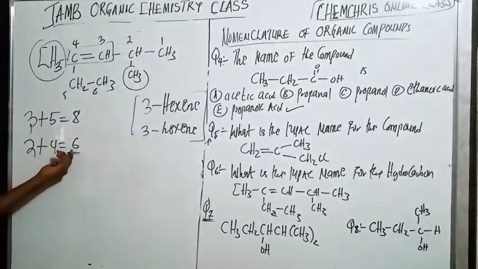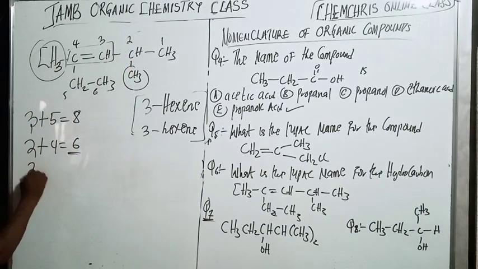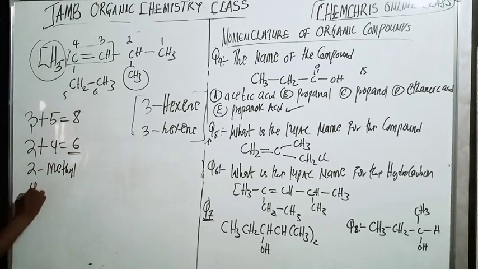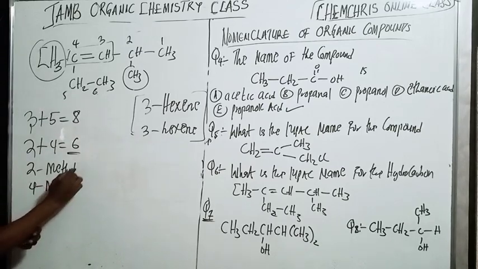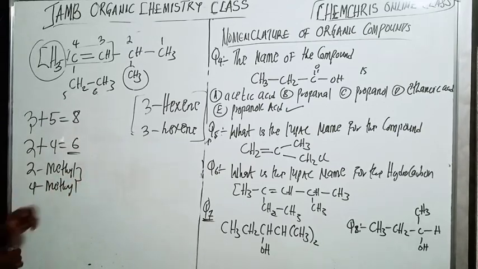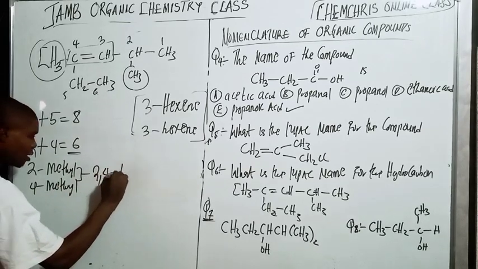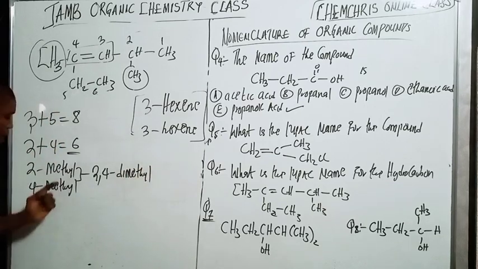So it's going to be 6. Now here we have 2-methyl, and here we have 4-methyl. It's okay. Now, 2 of them are the same substituent, so you can combine them together. So it will be 2,4-dimethyl.